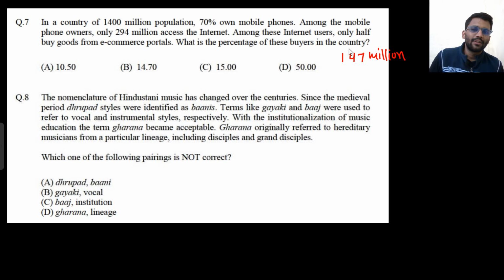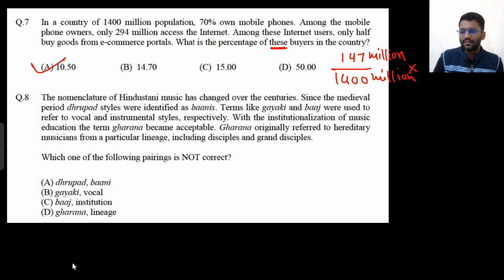So what is the percentage of the buyers in the country? What is the percentage of these buyers? That means what is the percentage of people who buy goods from e-commerce portals? So 147 out of 1400 million. So what will it be? Nearly 10%, right? So 10.50. So nearly 10%.